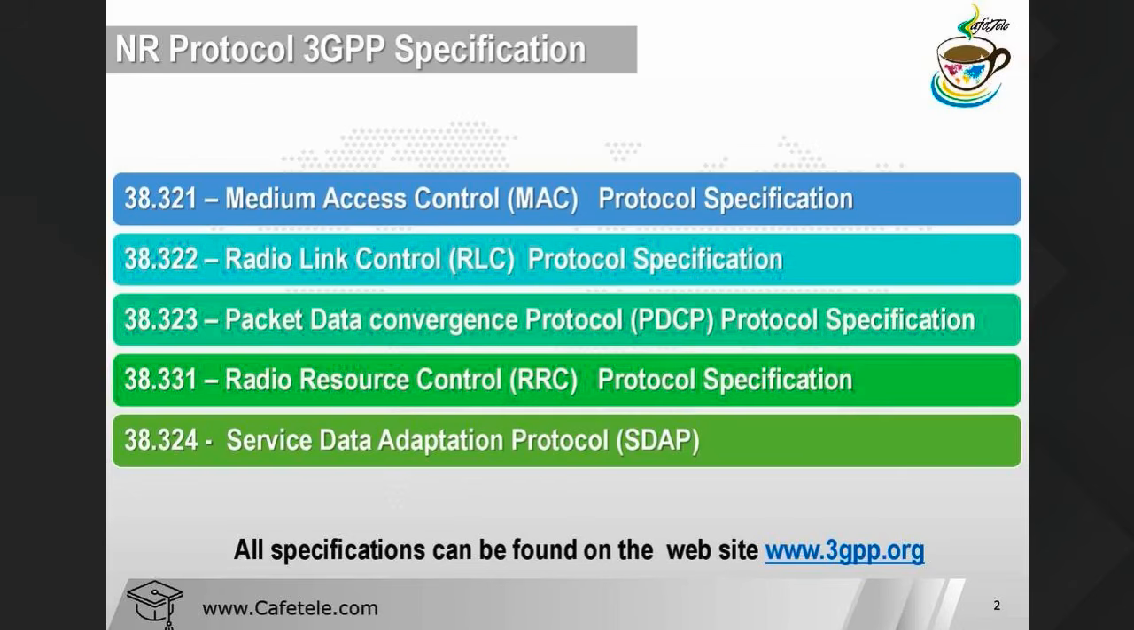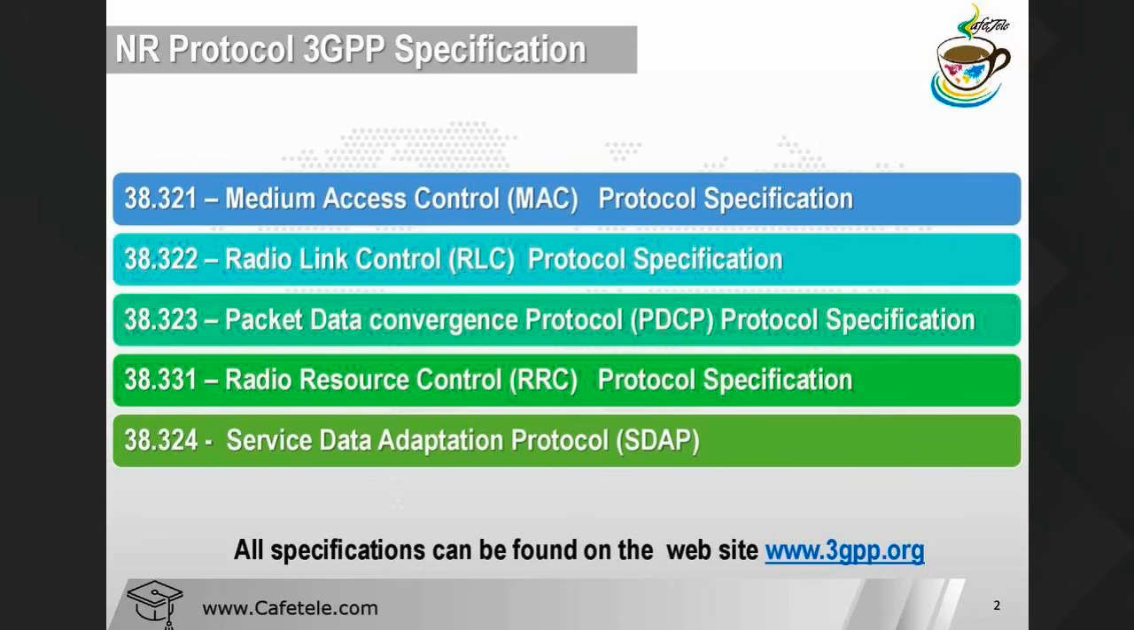Now here you can see, if you want to learn more about the protocol in detail, for the service data adaptation protocol you have to go to 37.324. Sorry, by mistake it's written 38, it should be 37.324.